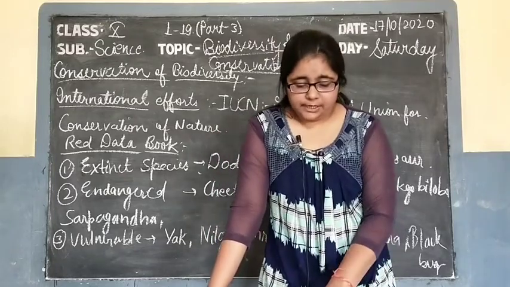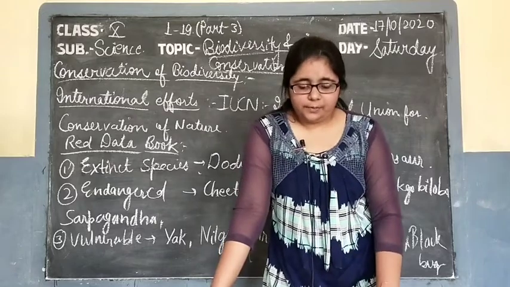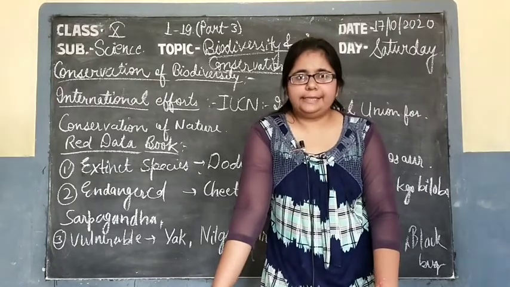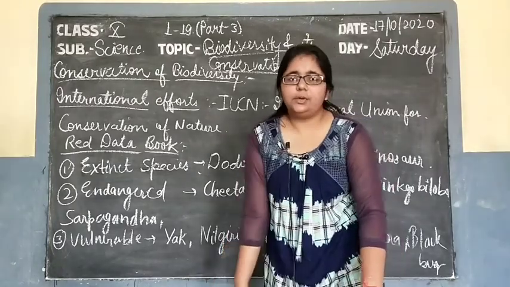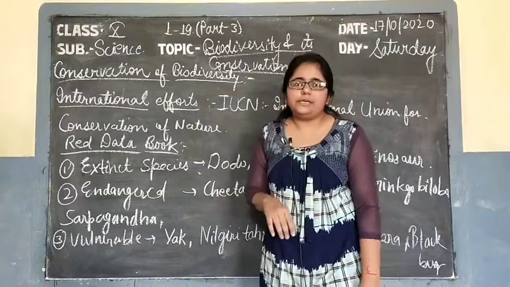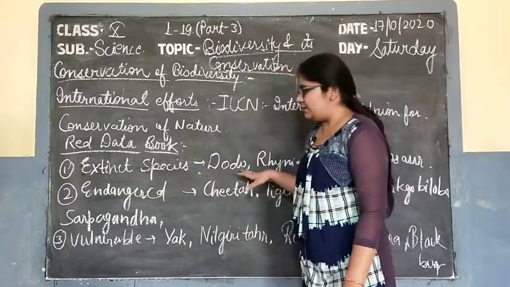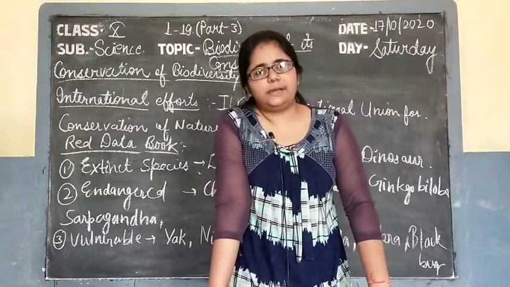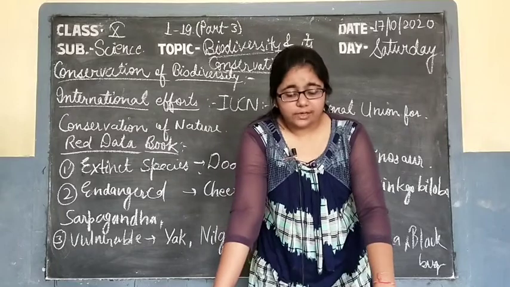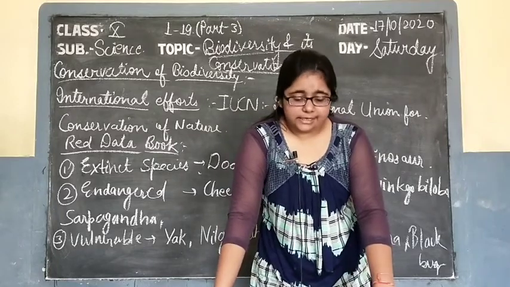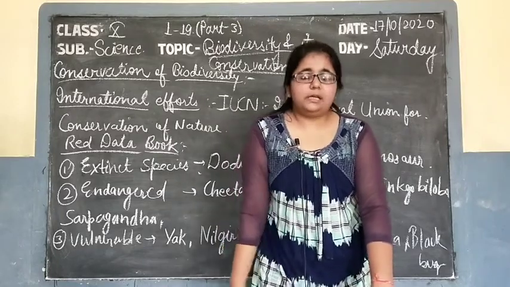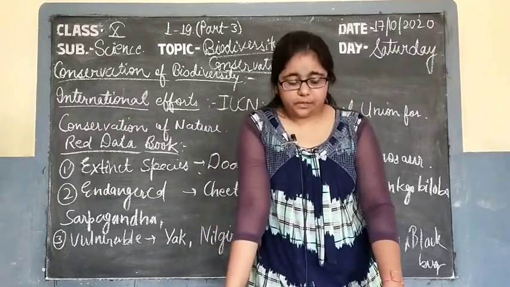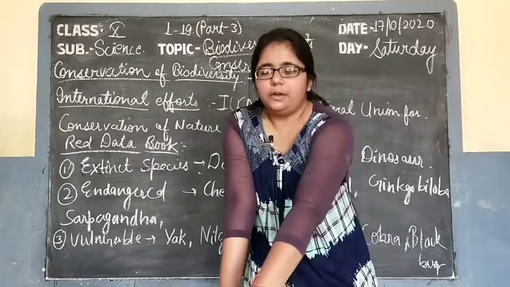On studying the various plants and animals, they prepared a book, that is the Red Data Book, which was prepared by the institution in 1972. In this Red Data Book, there are details of every organism and the level to which it belongs. Like, some organisms belong to the extinct category, that is, they are absent and not present anywhere in the world. Second one is endangered, third one is vulnerable, and like that each and every species belongs to a particular level according to their number.